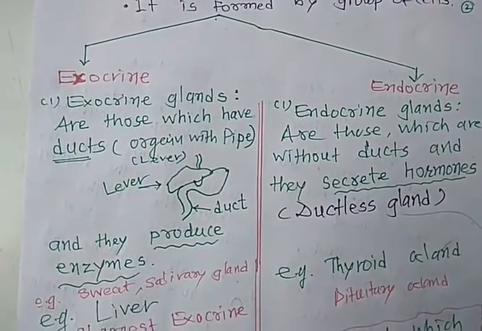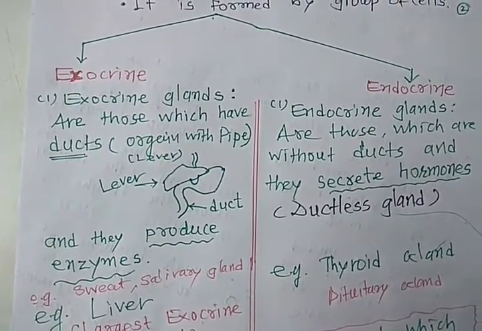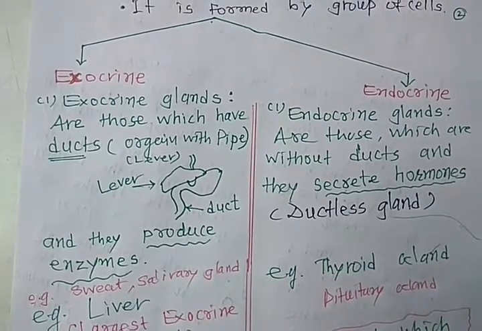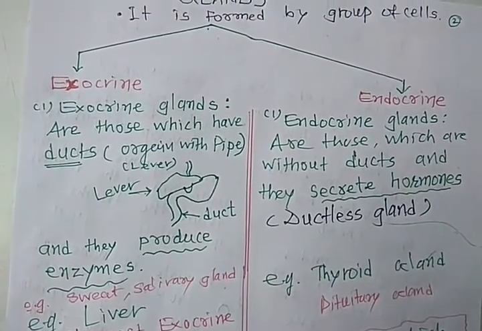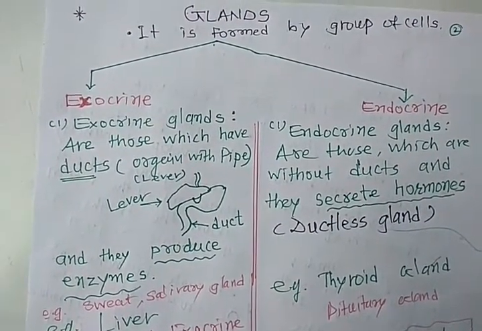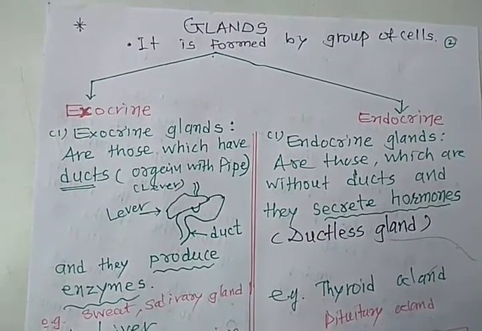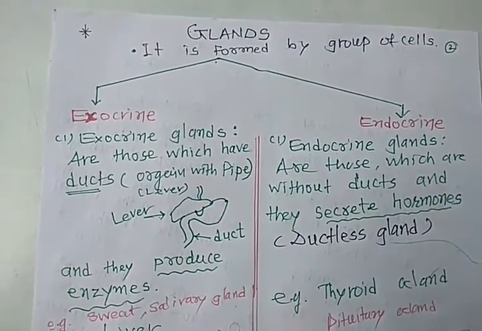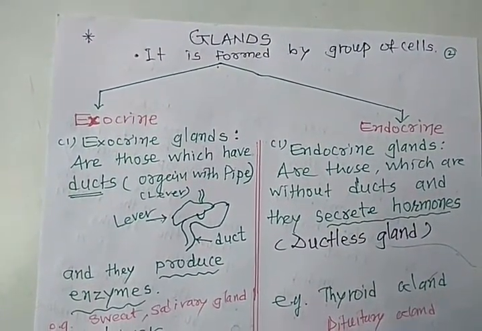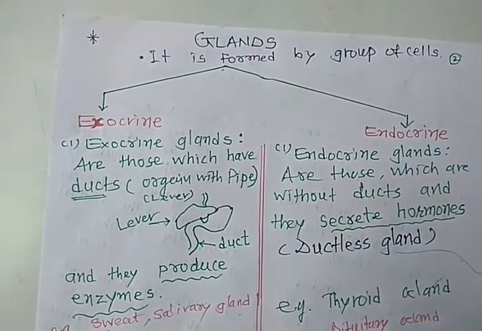Exocrine glands are those which have ducts. What are ducts? Organs which have a pipe structure. For example, you see here, I have drawn the liver, and beside the liver there is a duct, a pipe-like structure, right? So the duct is there and they produce enzymes.